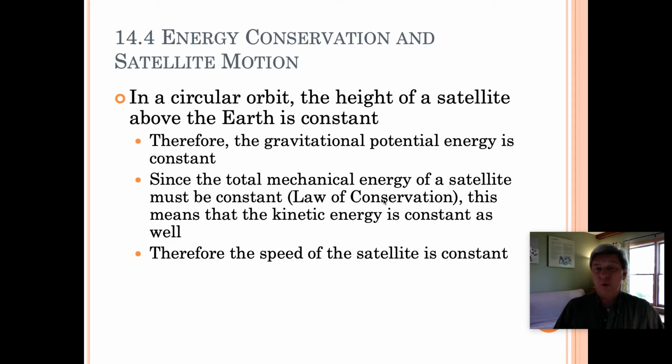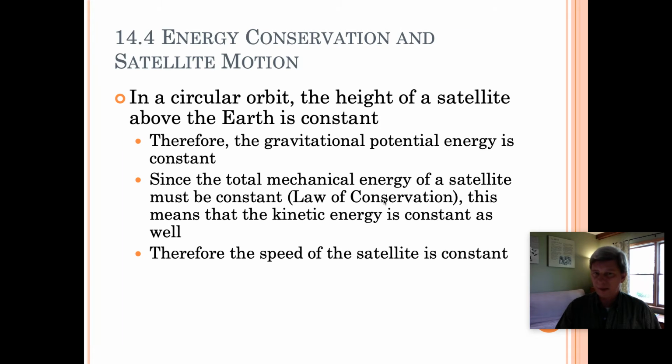Now, since the total mechanical energy of a satellite must be constant because of the law of conservation of energy, this means that the kinetic energy is constant as well. In other words, it has to travel at the same speed all the way around its orbit. Fair enough? So, if the orbit is perfectly circular, then the gravitational potential energy remains the same and the kinetic energy remains the same. The height remains the same, the speed remains the same.